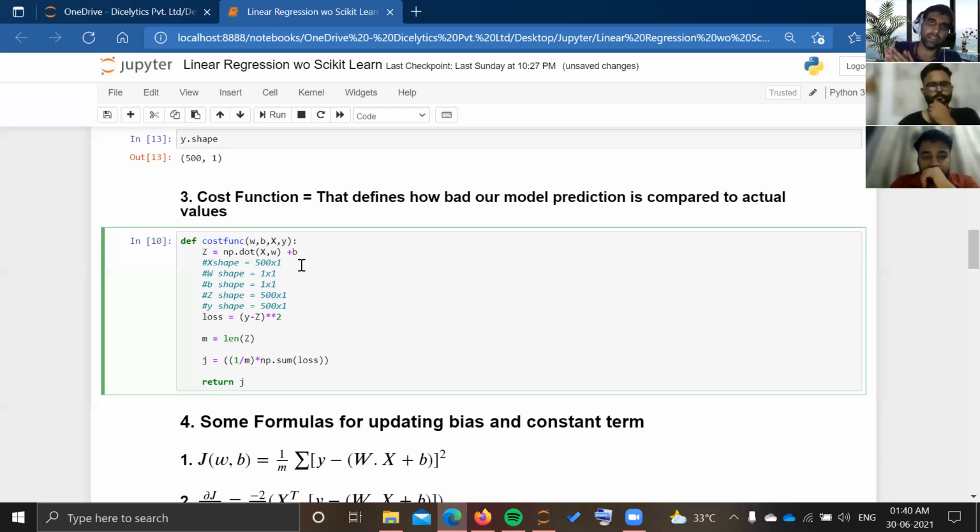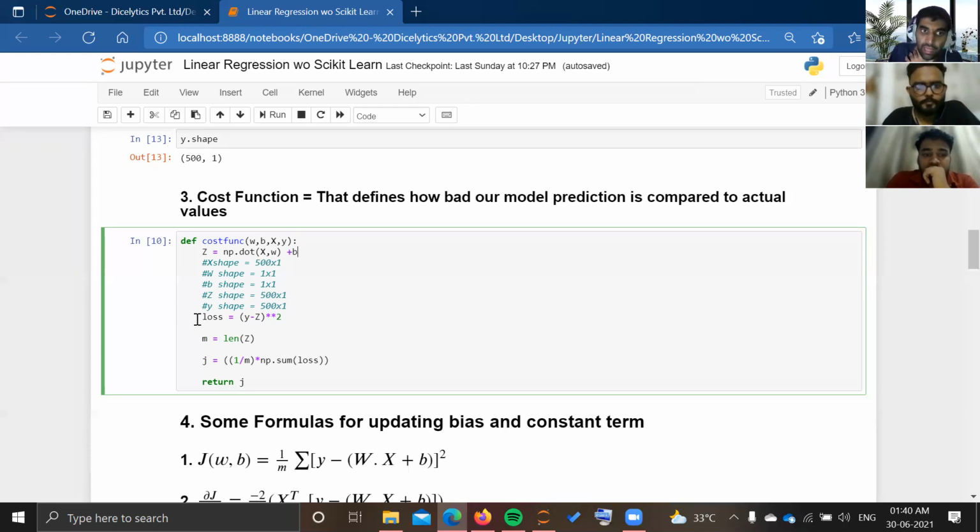But when applying linear regression on an unknown data set, you will not know the actual w and actual b. So you have to give some random value for w and b, and the linear model algorithm will run itself to get the actual values of w and b by reducing this cost function. That's why I am defining z as the dot product of x and w. W will be given by a user or me, and b is also given by me.